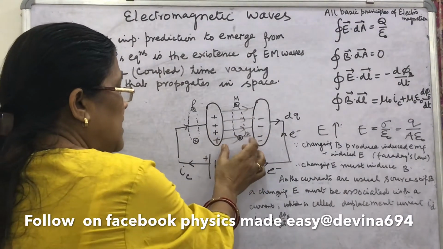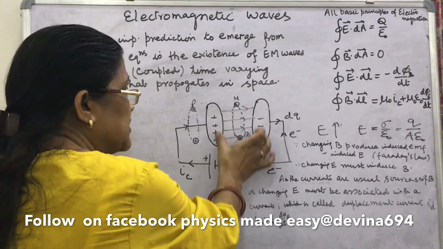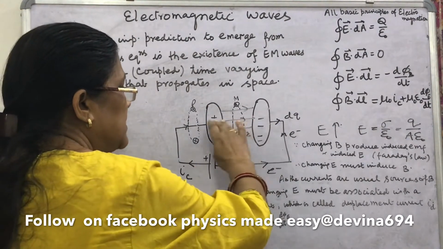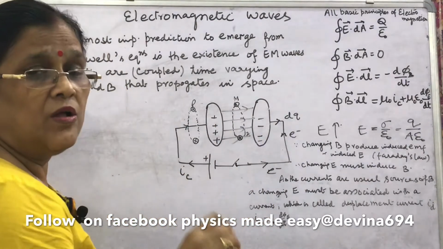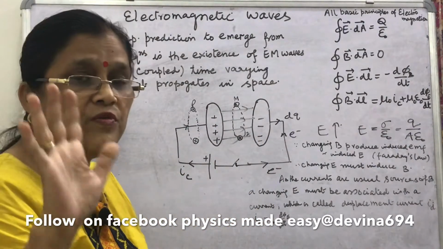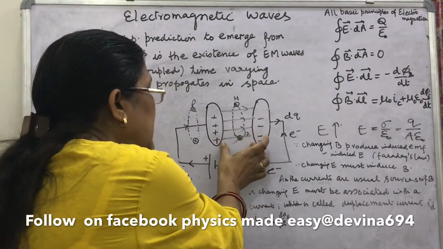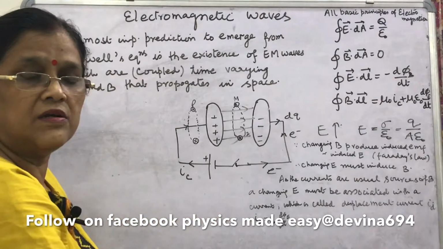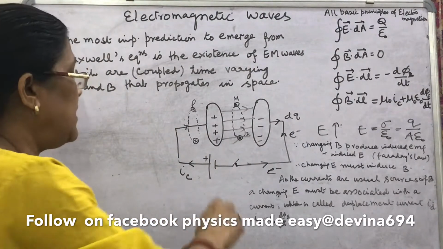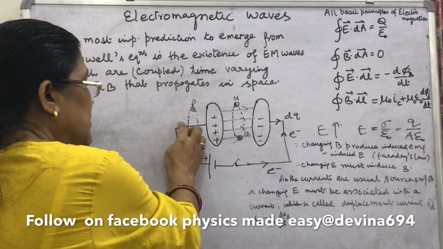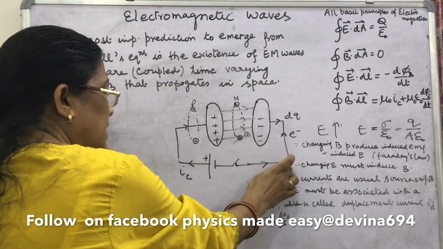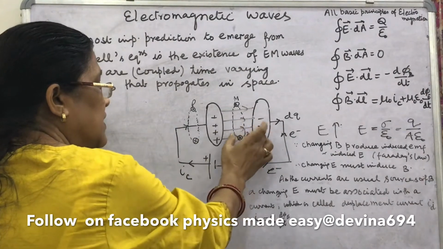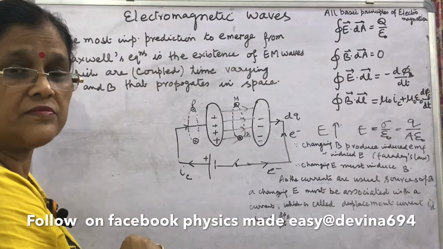What happens in this region between the plates? There is an electric field which is changing with time. What Maxwell proved is that a changing electric field will produce a magnetic field here. Actually, the current is supposed to be flowing through this conducting wire. Here there is no wire, no charge flow, then there is no current, it was believed.